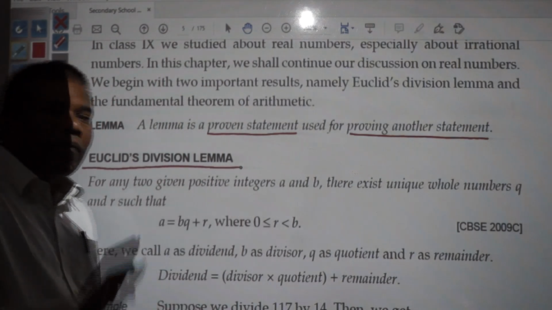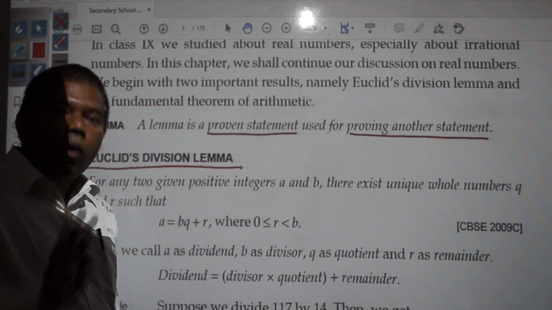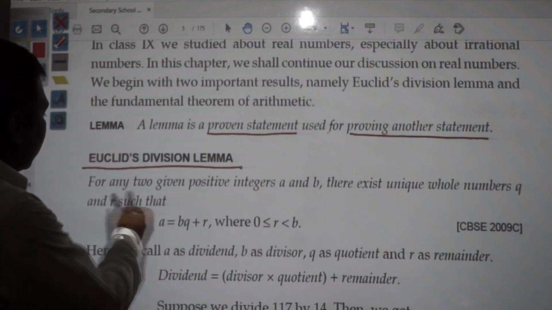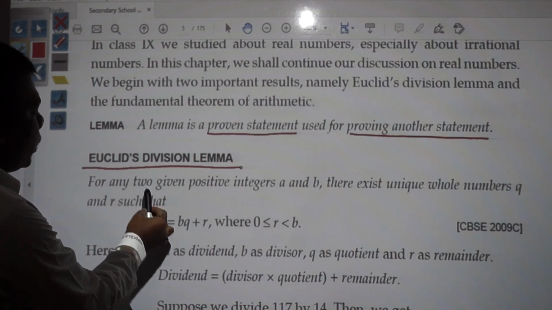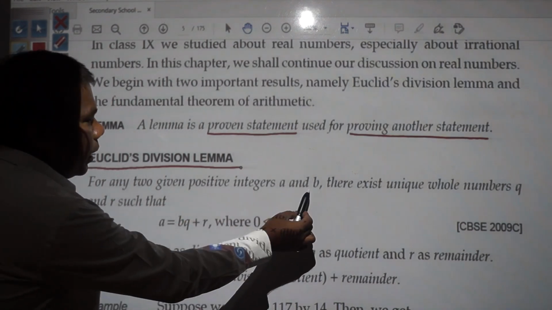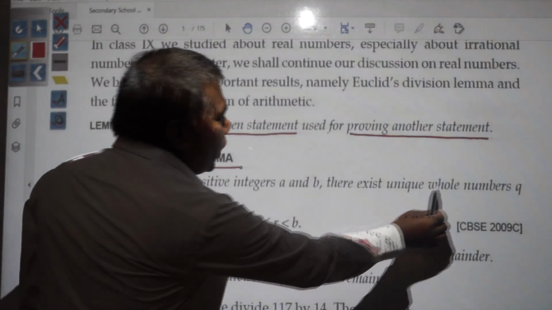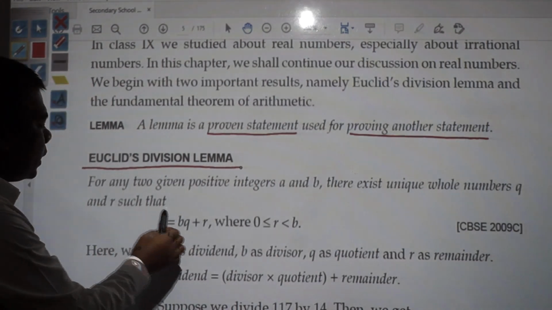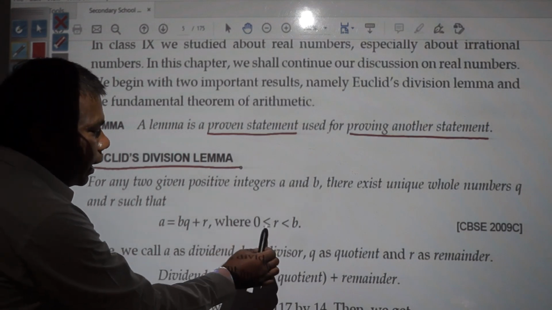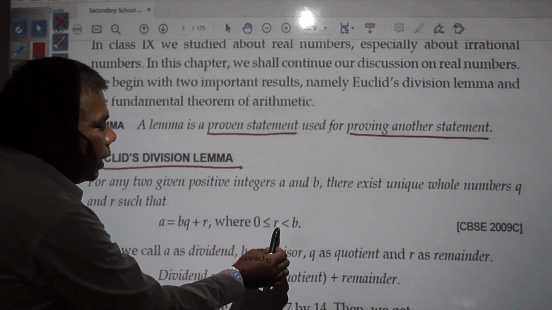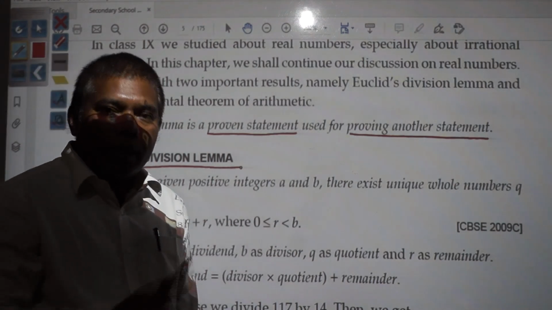Don't be confused or afraid by this word Euclid's division lemma, because this is not a very new thing, already you have learned before. Here you see what it says. For any two given positive integers A and B, there exist unique whole numbers Q and R such that A is equal to BQ plus R, where R is greater than or equal to 0 and less than B.